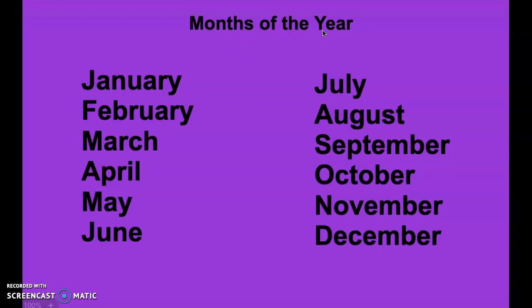These are the months of the year. The first month of the year is January. We start the year in January. The last month of the year is December. We end the year in December. We are in the 6th month of the year. So let's start at January and count to 6 to see what month we're in. 1, 2, 3, 4, 5, 6. June. We're in the month of June.